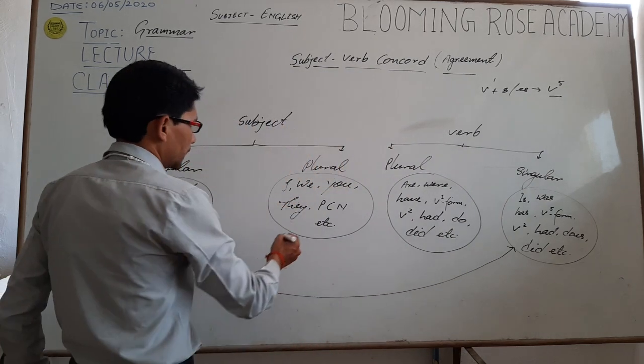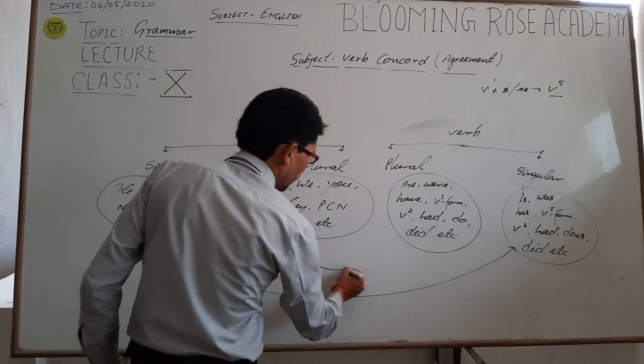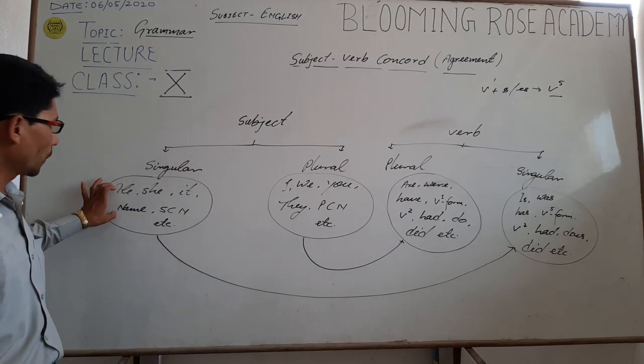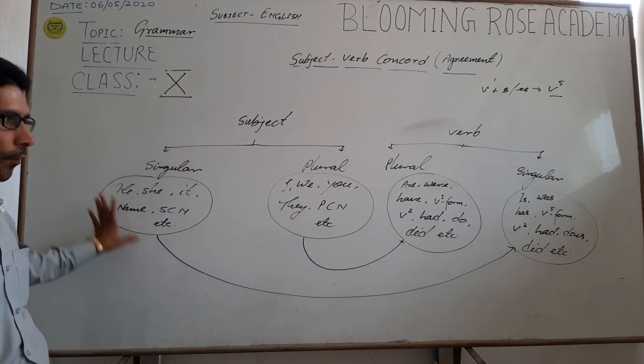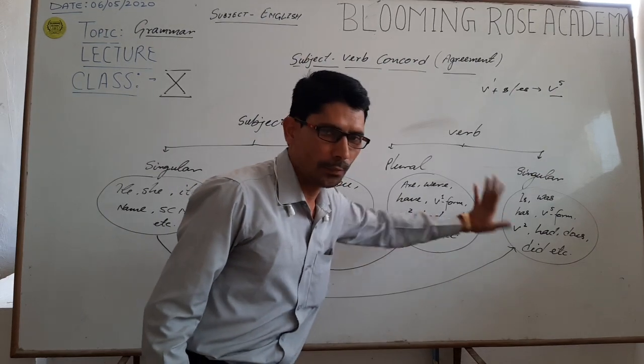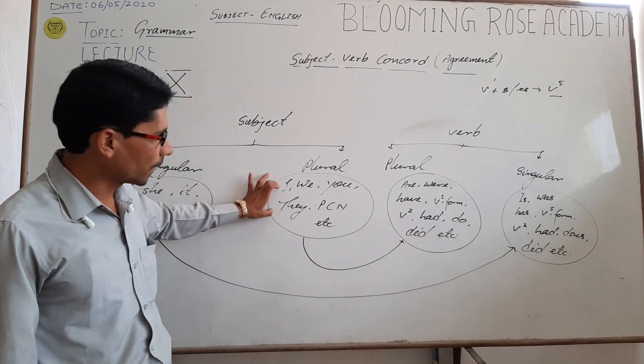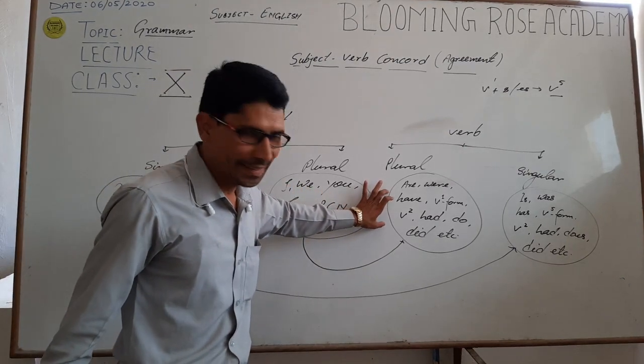And if the subject of a sentence is plural, then the verb should also be plural. Such types of subjects are always followed by such types of verbs.